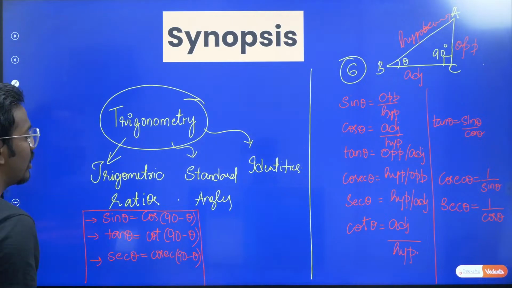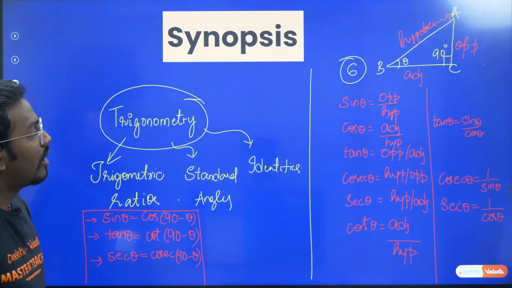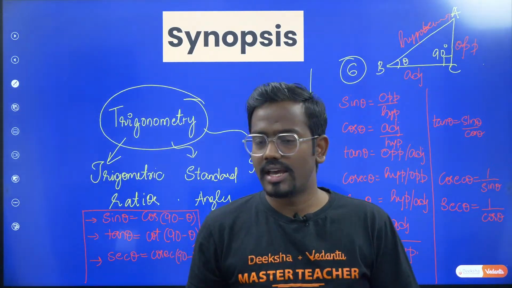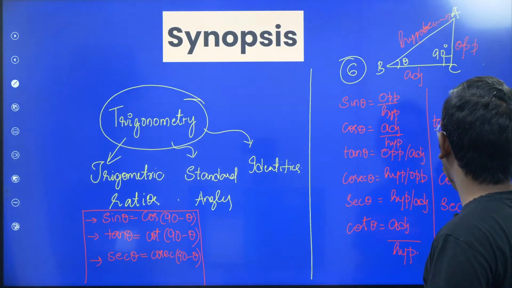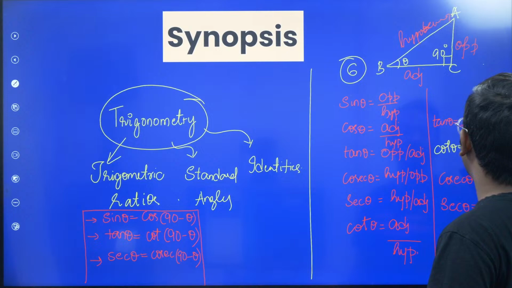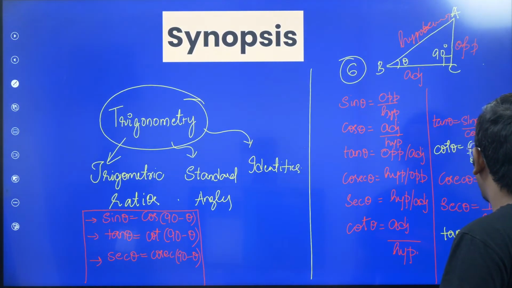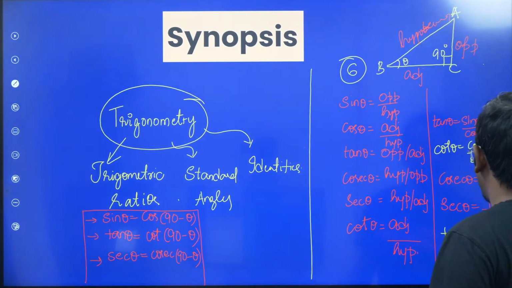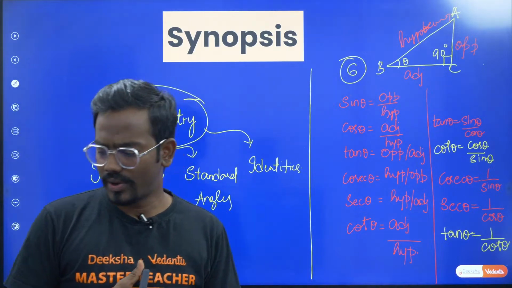So standard angles we will discuss and identities we will discuss. And also I hope this tan theta is equal to sin theta by cos theta, and these things are clear. Let me also write cot theta to be equal to cos theta divided by sin theta, and your tan theta is reciprocal of cot theta. Hope these things are clear. Yes, give me a thumbs up if these things are clear.